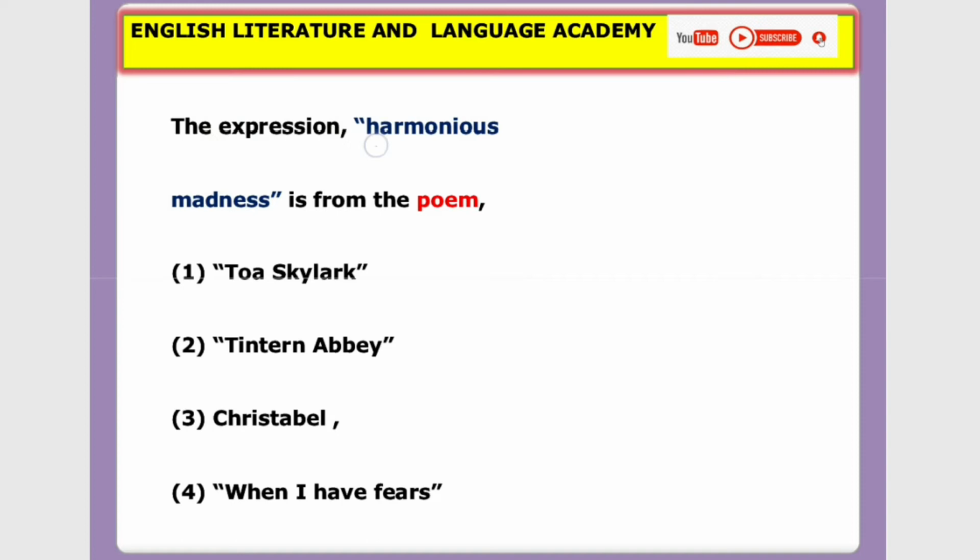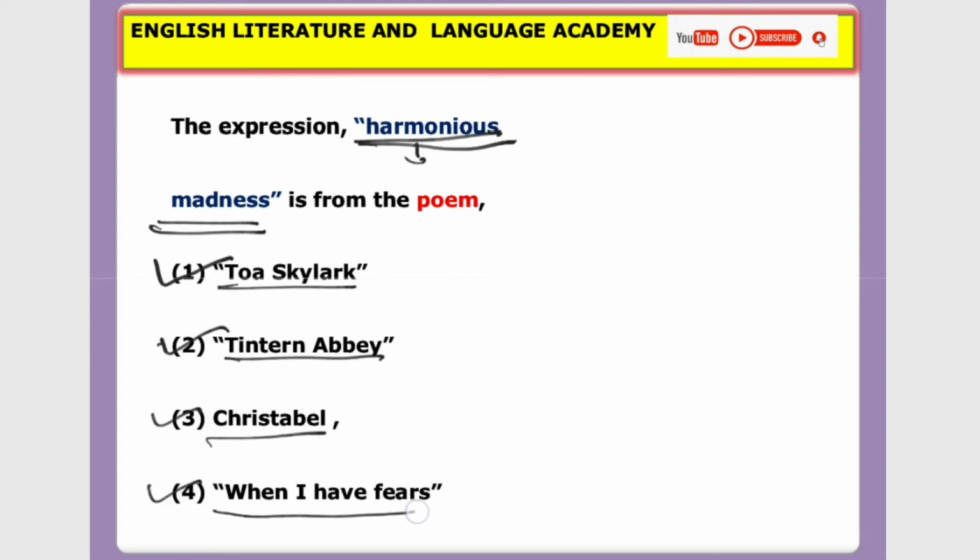The expression "harmonious madness": this phrase was taken from which poem? Let's see the options. The first one is To a Skylark, second Tintern Abbey, third Christabel, fourth When I Have Fears. The answer is To a Skylark. It means harmonious madness is a phrase taken from the poem To a Skylark.